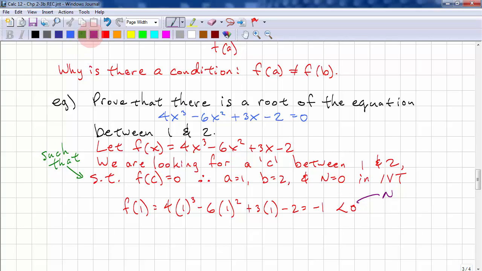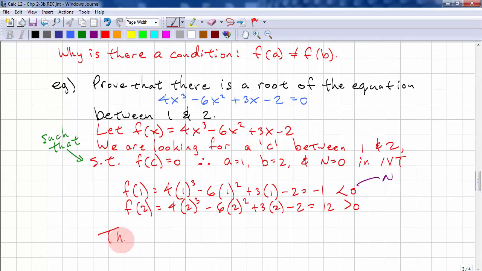We just stated it. f of 2 equals 4 times 2 cubed minus 6 times 2 squared plus 3 times 2 minus 2, which equals 12. And that is greater than 0. Thus, f of 1 is less than 0, which is less than f of 2.